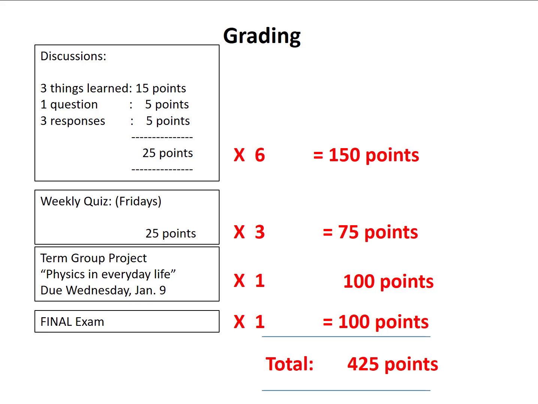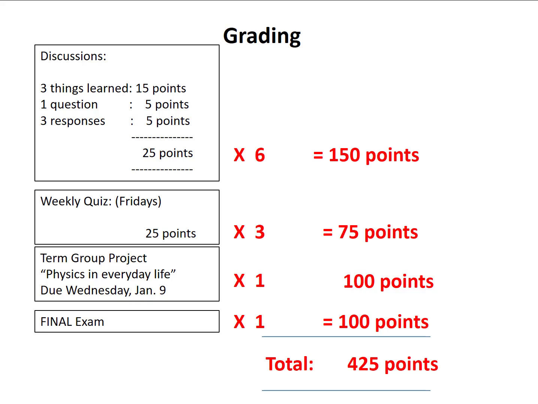Coming to the grading aspect of this class, first of all, there will be 2 discussions every week. Among these discussions, the 3 things that we learned will count for 15 points, the 1 question that we still have will count for 5 points, and the 3 responses will count for 5 points, so a total of 25 points per discussion. And there will be 6 discussions, because there are 3 weeks and 2 discussions every week. So that would count for a total of 150 points for discussions.